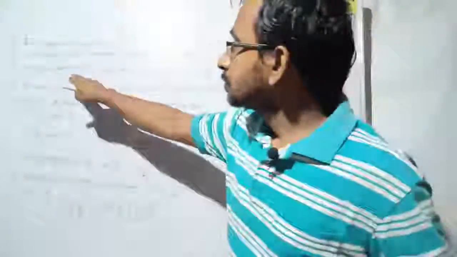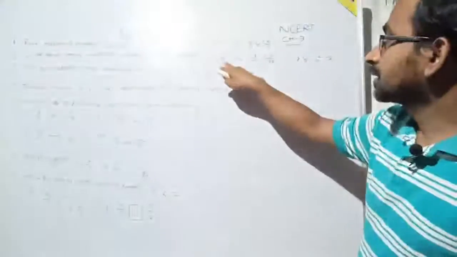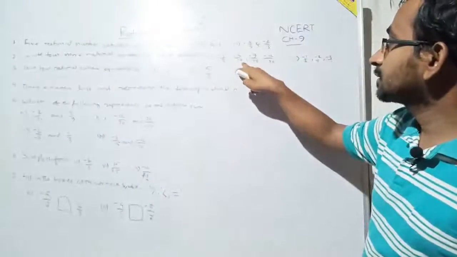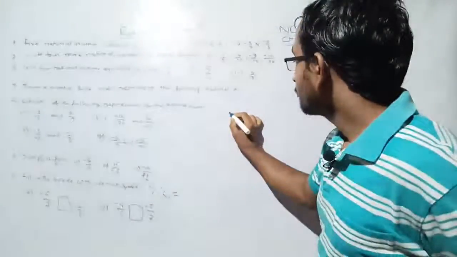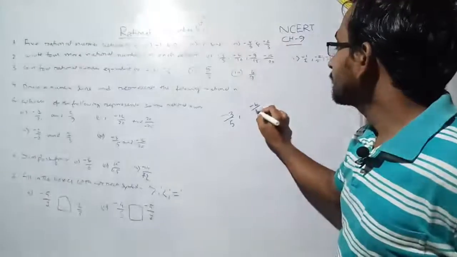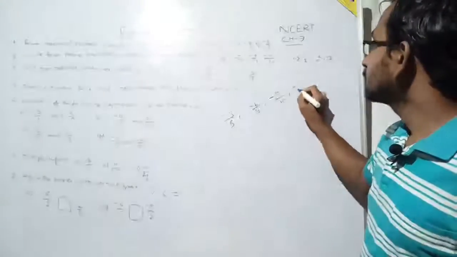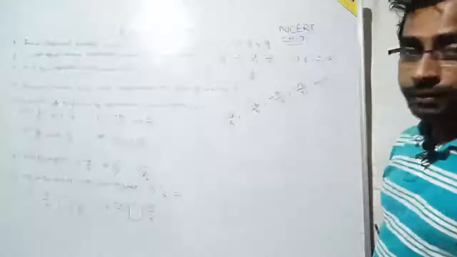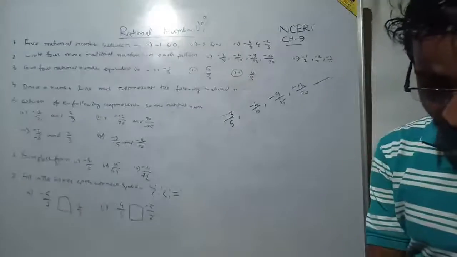Now question number 2. Write 4 more rational numbers in each pattern: -3/5, -6/10, -9/15, -12/20. See, -3/5, -6/10, -9/15, -12/20, and what will be the next number? Write in the comment section what the next number will be.